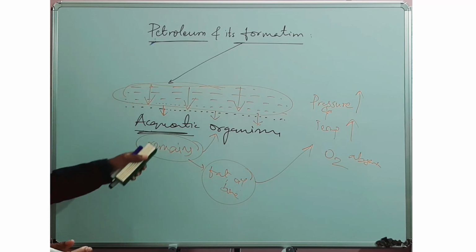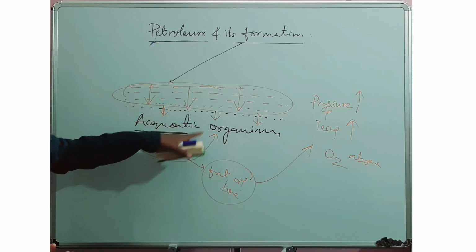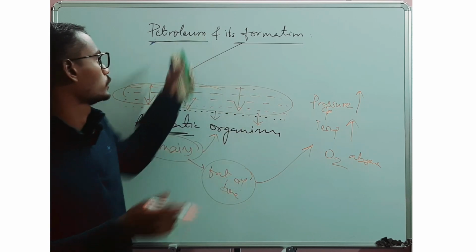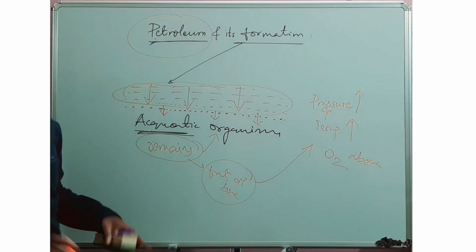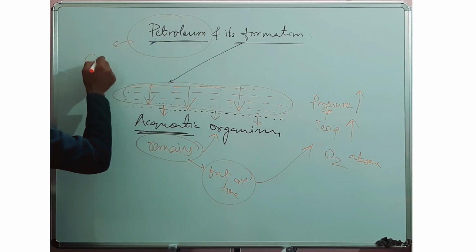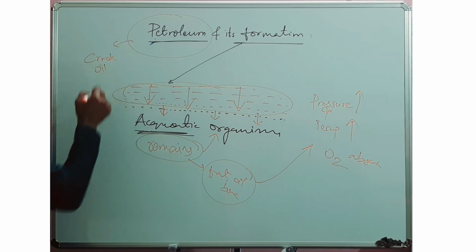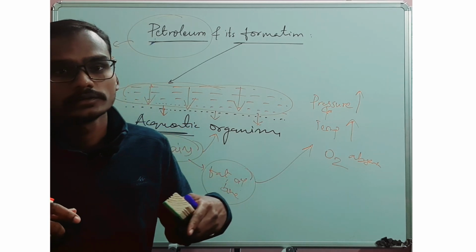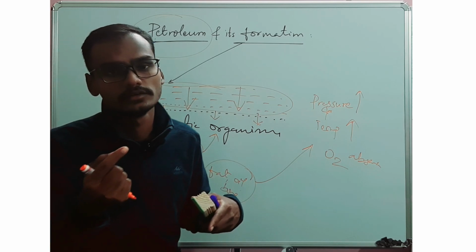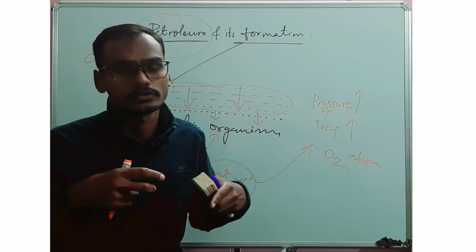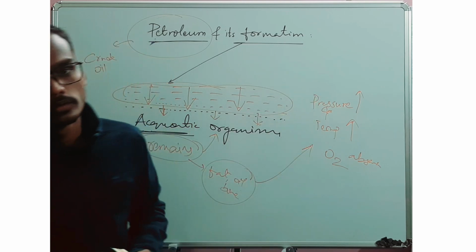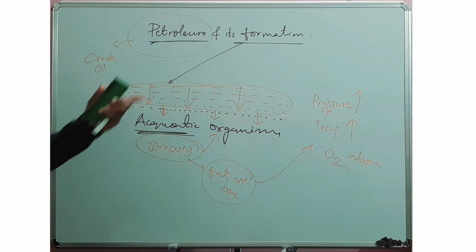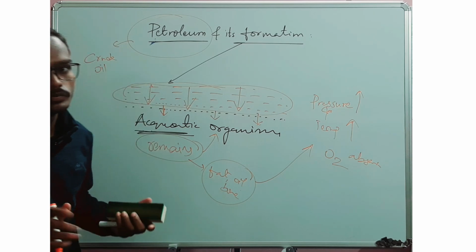This is the way the organisms are converted into petroleum. We can also call this crude oil. Why do we call this crude oil? Because it has a lot of impurities and many other components. It is not a single thing, petrol. It has a lot of things like petrol, diesel, kerosene. I already told you. This is the explanation about the formation of petrol. So, I hope this is clear.